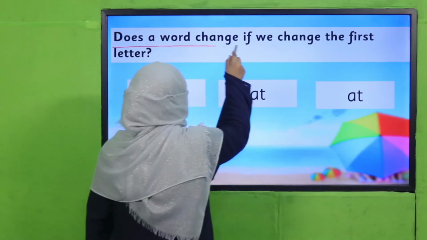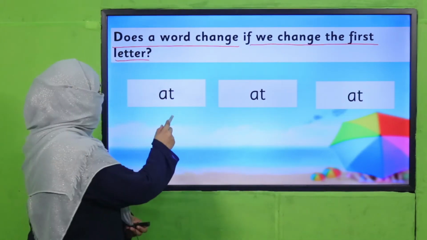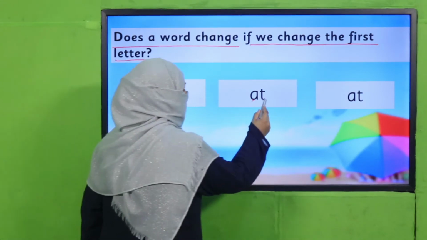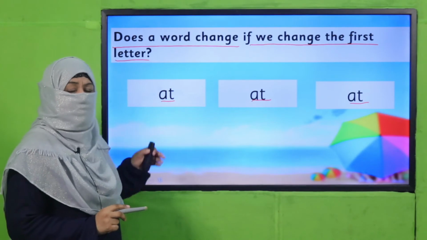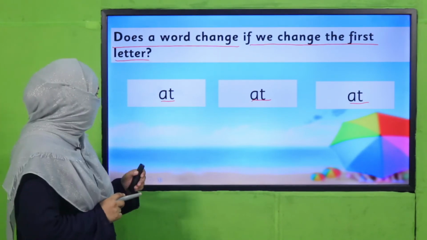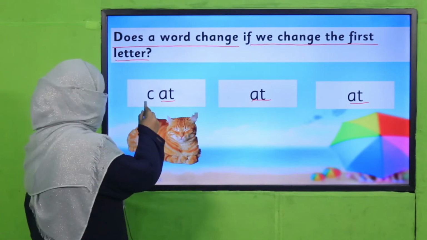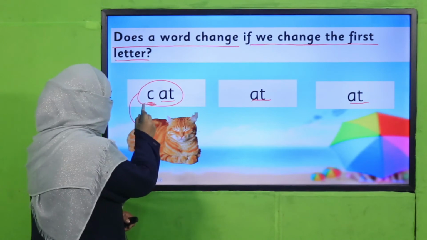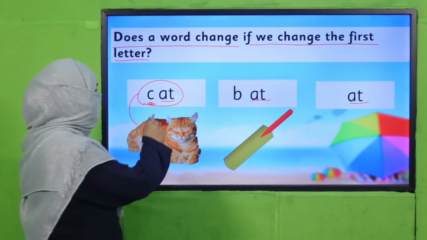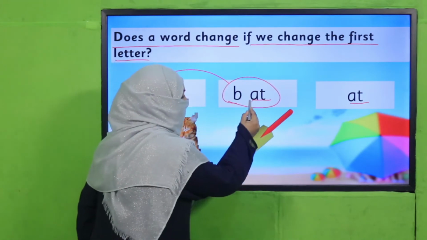Does a word change if we change the first letter? Now the final sounds are the same for all three words. Now I'm going to replace the first sound and let's see what it becomes, okay? The first word is cat, at, cat. Now I'm going to replace this with another. It becomes bat, right? At is the same.